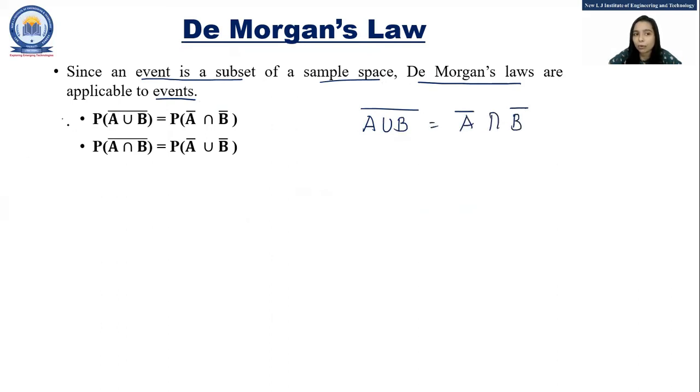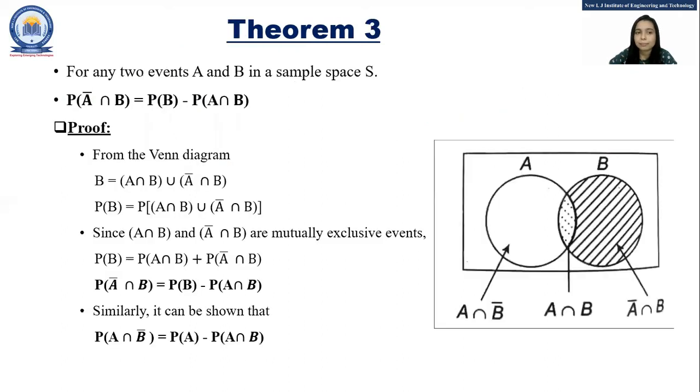Similarly, over here we can write P of A union B whole bar is equal to P of A bar intersect B bar. And similarly we can also write P of A intersect B whole bar is equal to P of A bar union B bar.